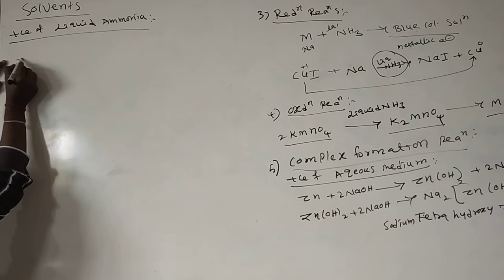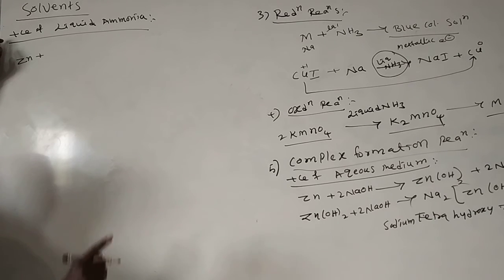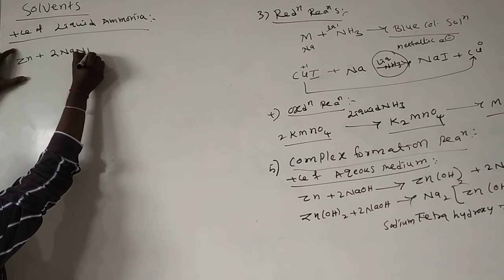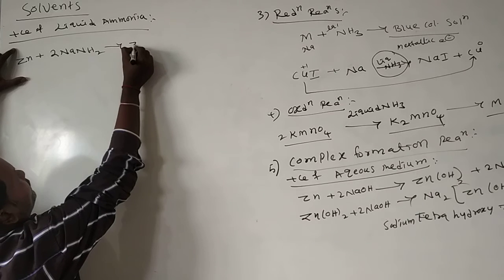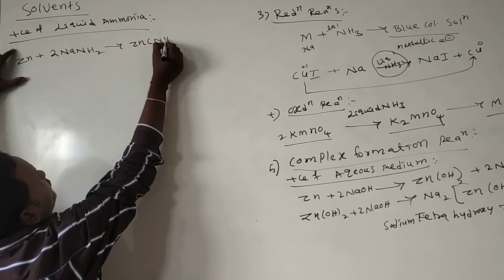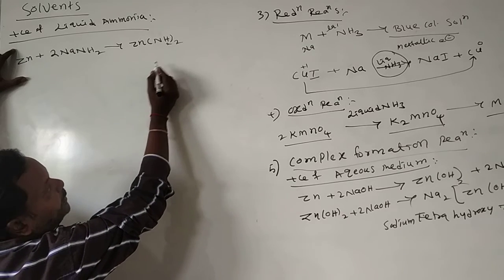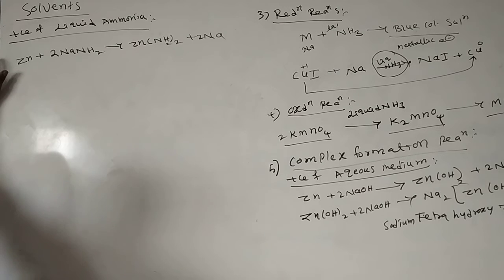Same reaction, zinc reacts with, instead of OH, I am taking NaNH2, sodamide. What happens? Zn(NH2)2, diamine zinc, was formed along with 2 sodium.